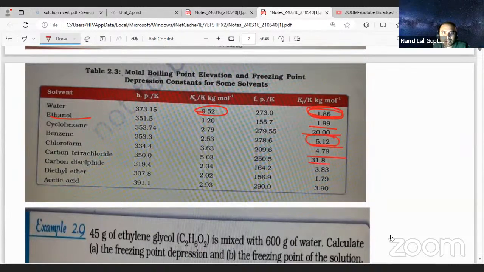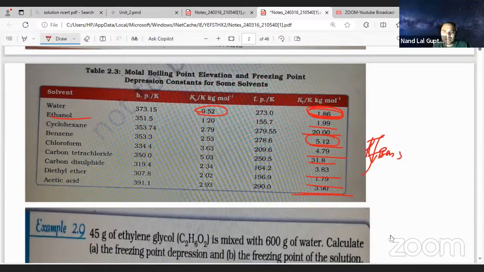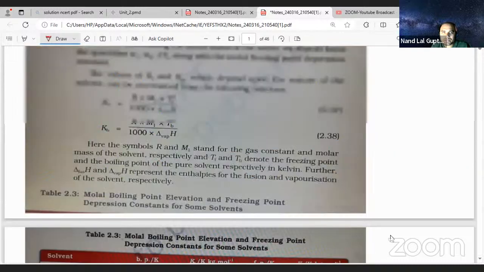Then chloroform, carbon tetrachloride, carbon disulfide, diethyl ether, and acetic acid 3.90. But two are important, so benzene you need to memorize. Kf for benzene is 5.12, and for water 1.86. This you need to know. The remaining are not very important.